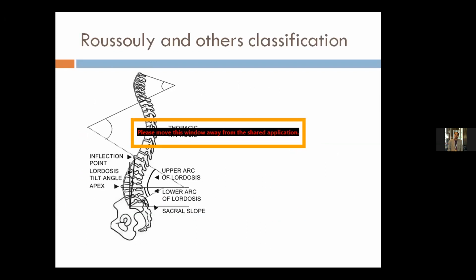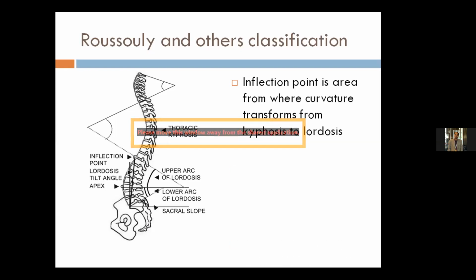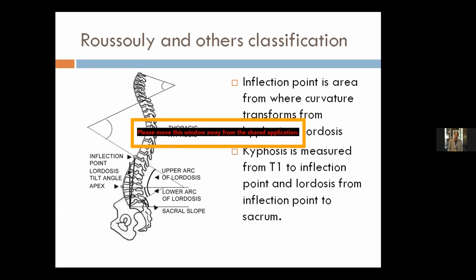So what they did is Rozzoli and others have changed the concept of measuring kyphosis and lumbar lordosis. They have defined a point called the inflection point, which is the area from where the curvature of the spine transforms from kyphosis into lordosis. So that point where the kyphosis is ending and the lordosis is starting is called an inflection point. And they have suggested that kyphosis should be measured from this inflection point to T1 and lordosis should be measured from this inflection point to S1.